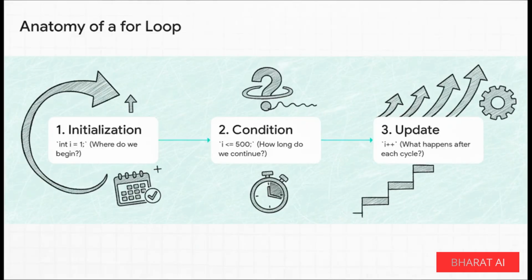This is the secret to writing short, powerful code that can handle huge tasks without breaking a sweat. So one of the most common loops you'll see is the for loop. And it's got three basic parts you've got to know. First, the initialization. That's just where we start counting. Then, the condition. That tells the loop how long to keep going. And finally, the update. That's what happens after every single cycle, usually just counting up by one.